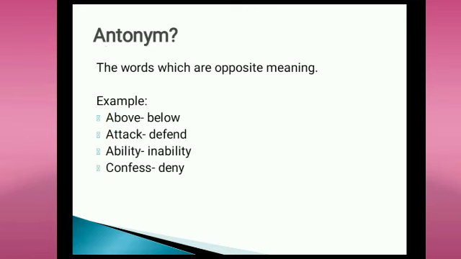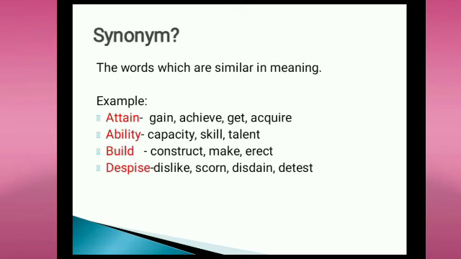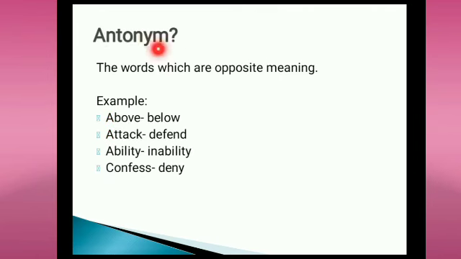Now about antonym. Antonyms are the words which are opposite in meaning. It is just opposite to synonym. In synonym we saw words similar in meaning, and in antonym we are seeing the words which are opposite in meaning.